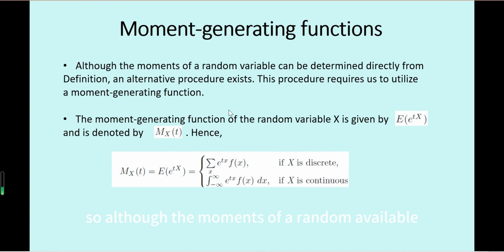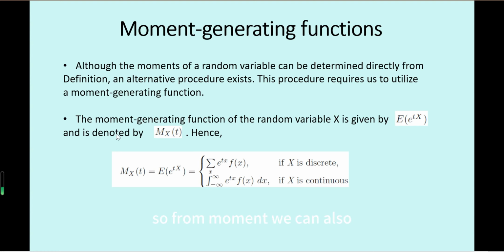Although the moments of a random variable can be determined directly from the definition we have seen, an alternative procedure exists, and this procedure utilizes a moment-generating function.